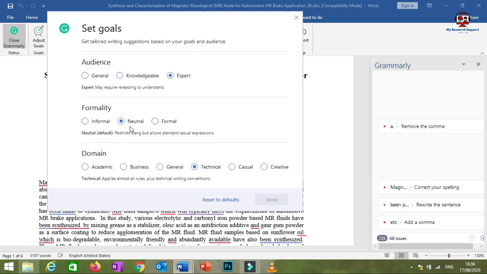So in this case you may consider neutral or formal. I may recommend you to use formal. Domain: are you writing for academic purpose, business, general or technical? See, I am from technical, I need to write a technical research article, so I have selected this one. You may select academic, business or general, and then after setting your goal you just have to click